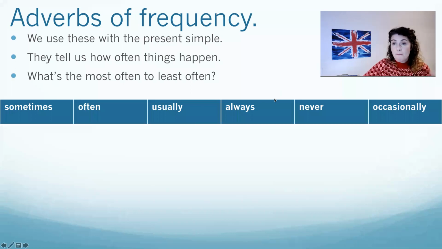So, what's the most often to the least often? Well, out of these 6 words, the most often is always. Then we have usually, then often, sometimes, occasionally, and never.